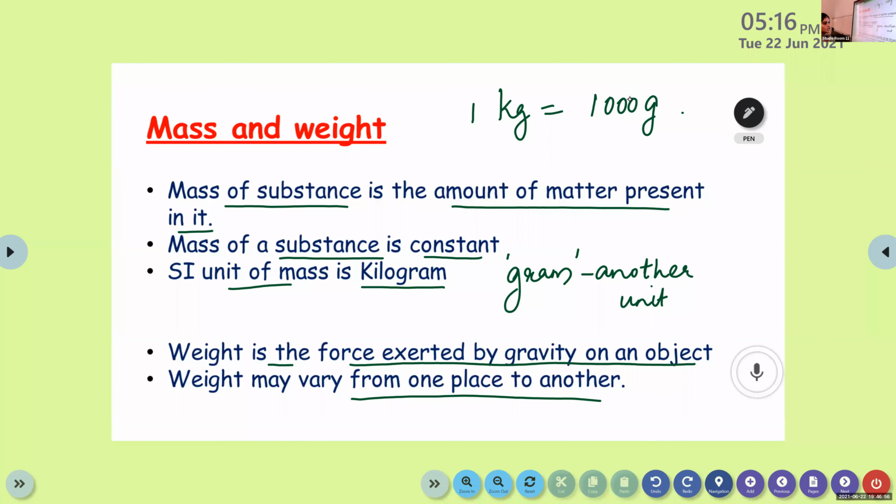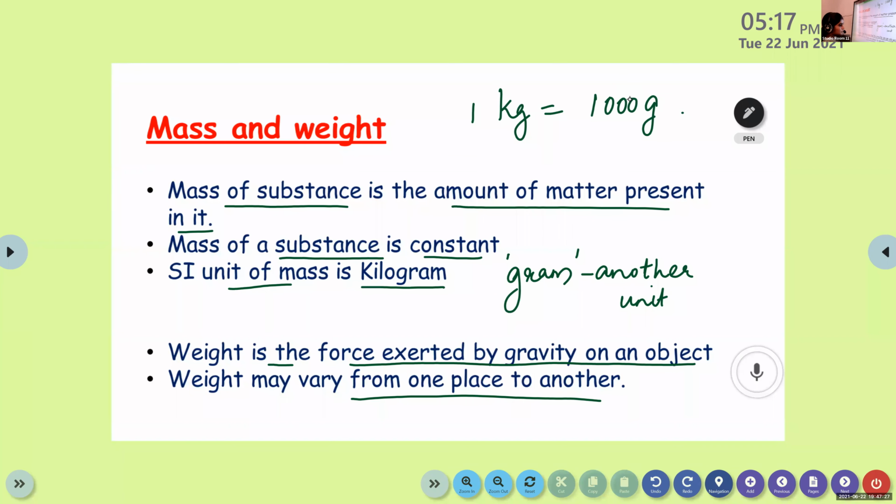Can you please read this point? Mass of a substance is the amount of matter present in it. Mass of a substance is constant. SI unit of mass is kilogram.